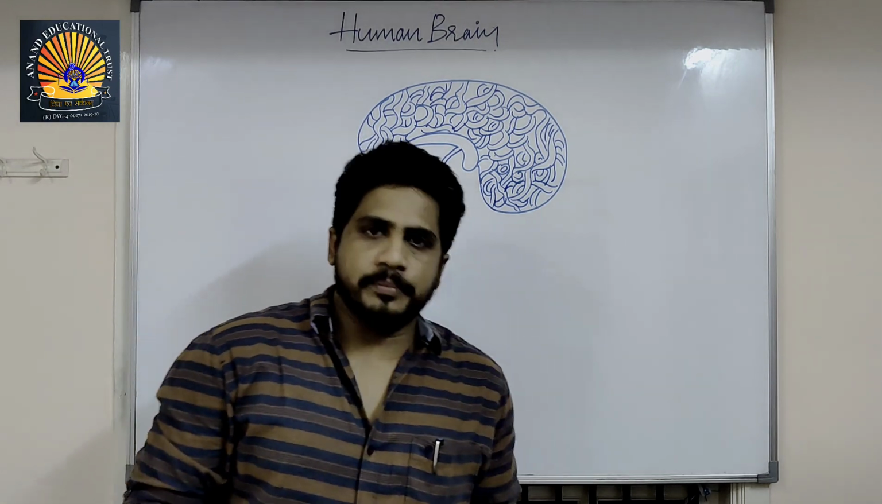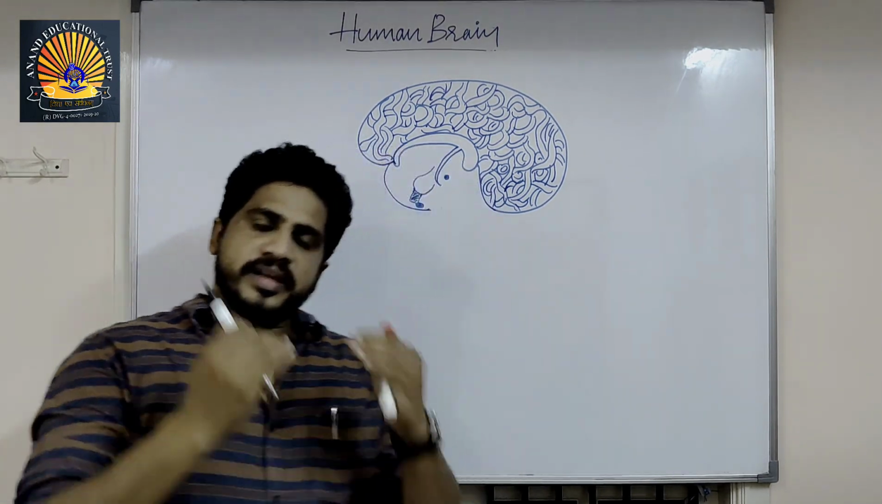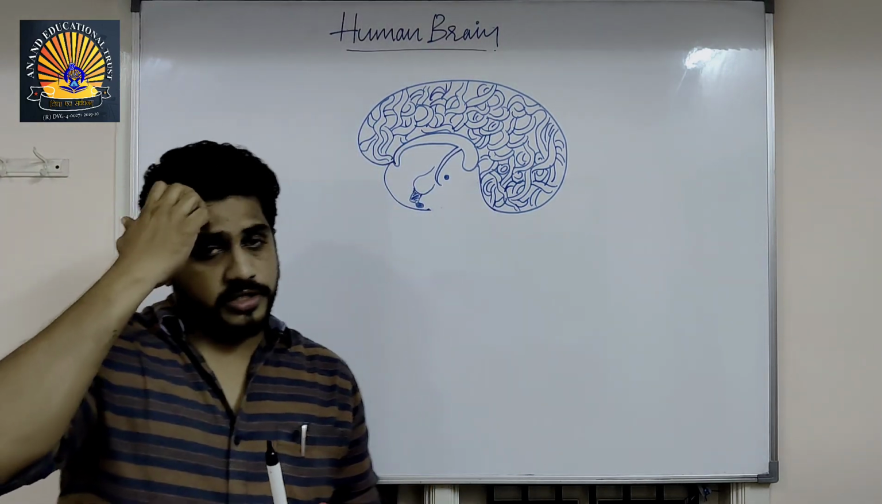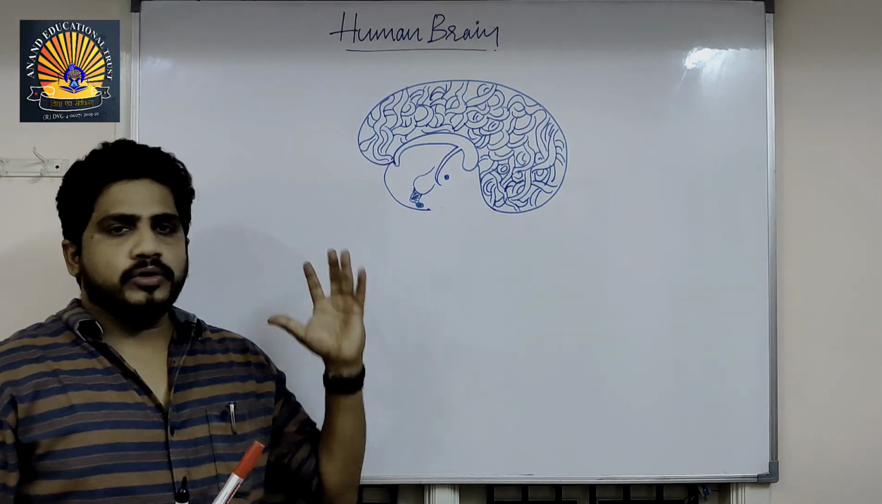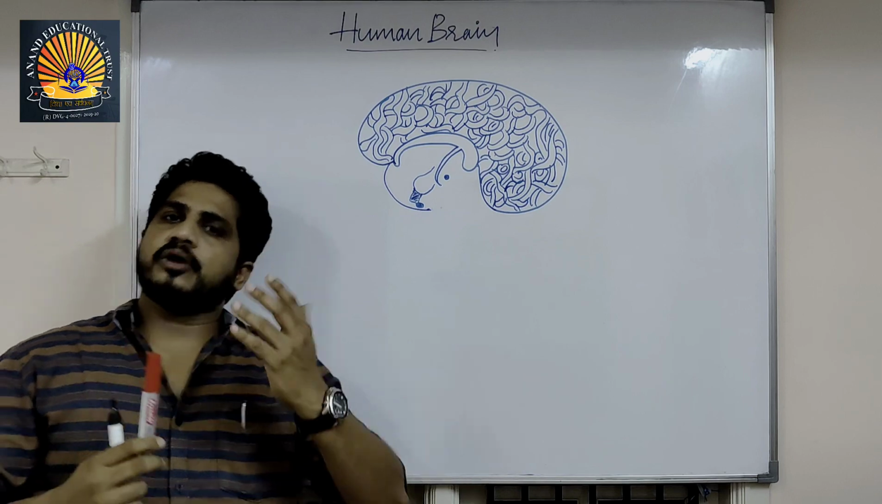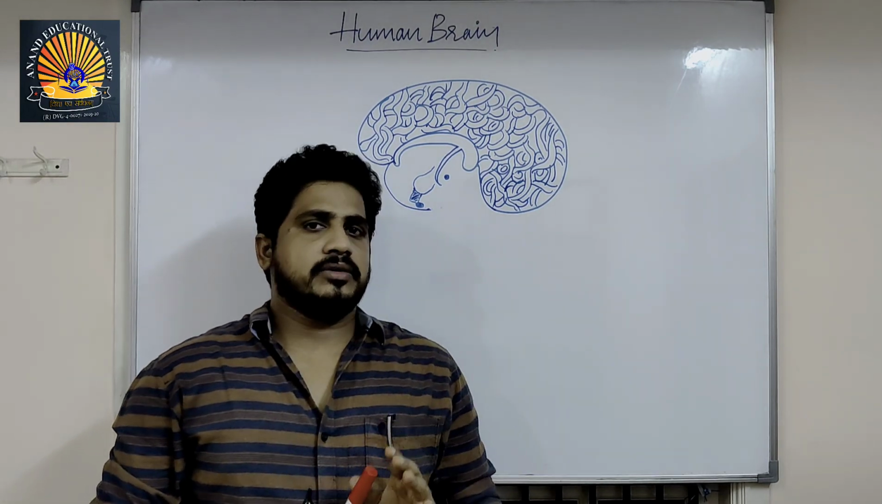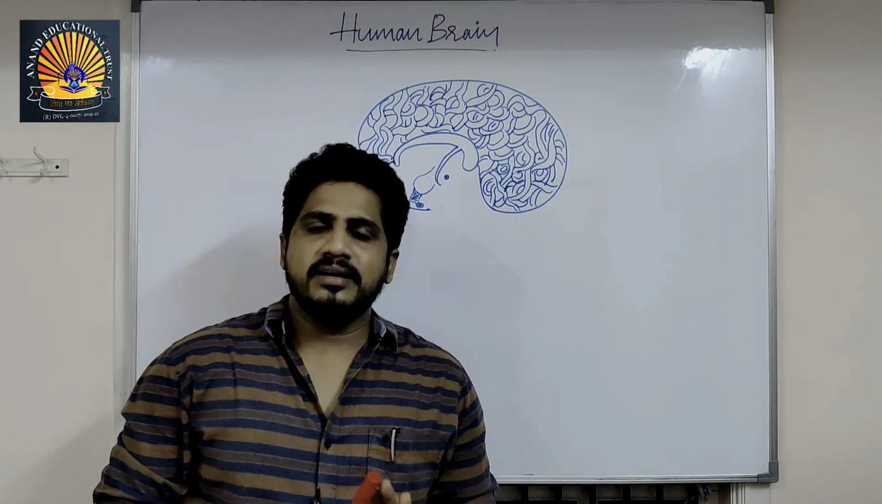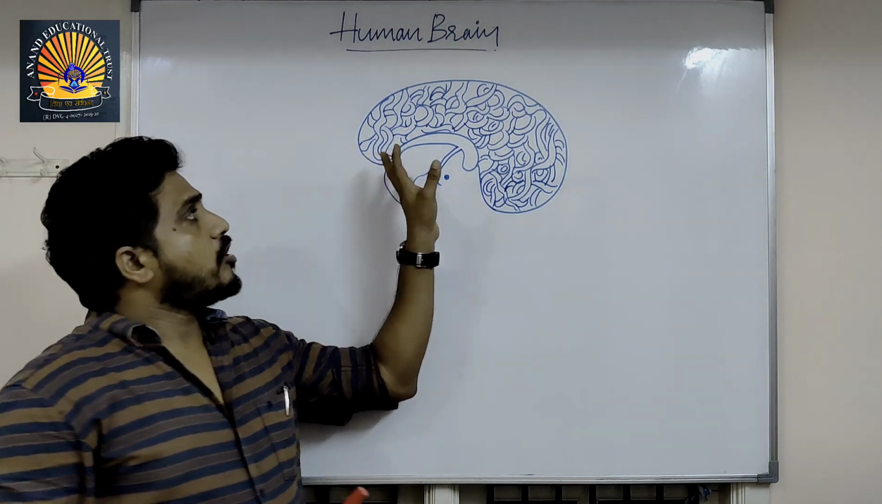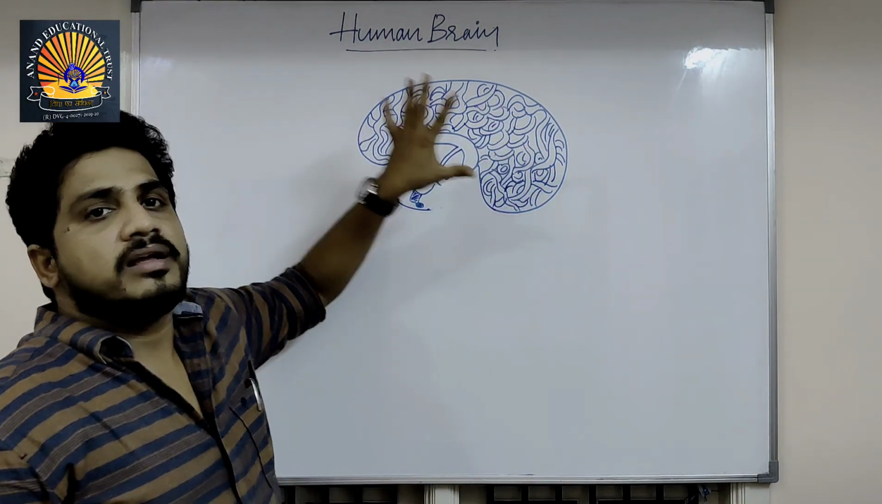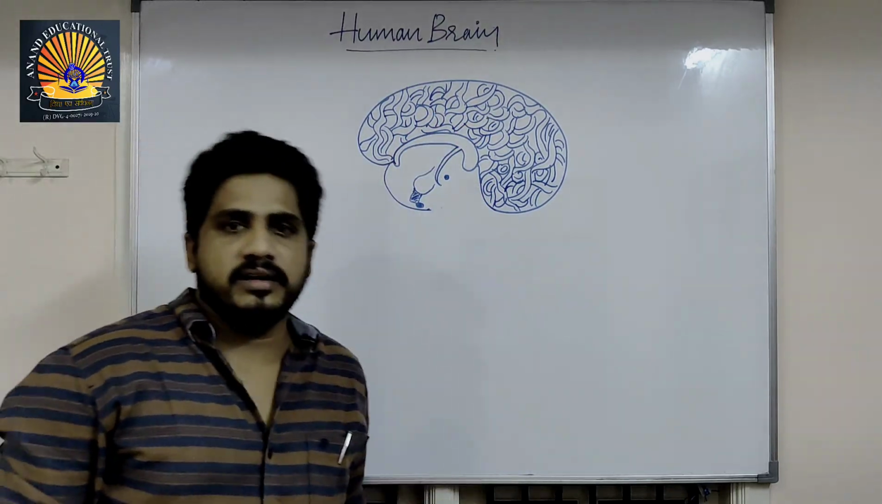Actually, the outer surface of the brain is grey in color. The inner portion of the brain is white in color. If you ask me the reasons, neurons, cytons are present outside. Inside the cytons, Nissl granules are present. Nissl granules represent grey color. That's why, as all cytons are present in the outer portion, the brain is grey in color there.